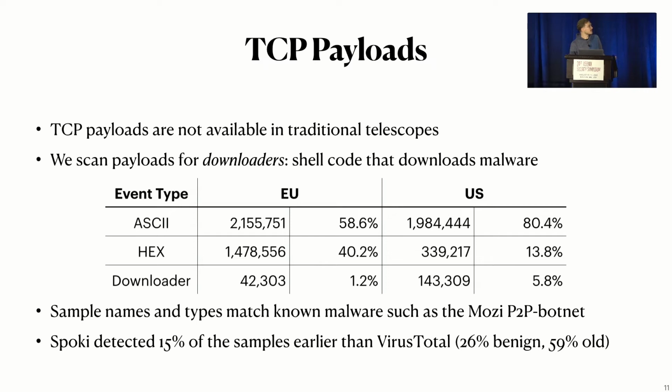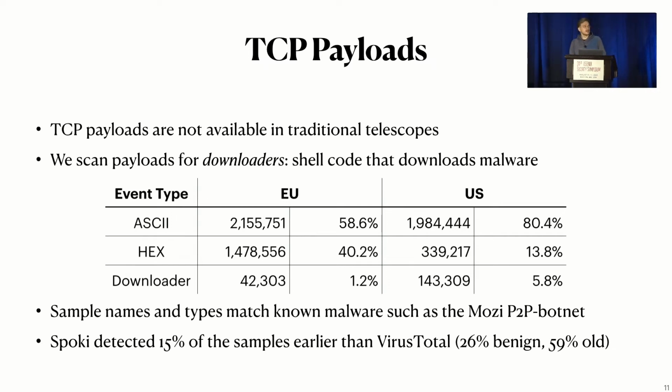Across our whole data set, we saw that about 60% in the EU and 80% in the US were ASCII decodable, so plain text payloads. About 40% and 13% were binary payloads that we saved as hex encoded strings. And lastly, we can see that about 1% in the EU and 6% in the US contain these downloaders. The sample names and types of the malware we downloaded here match known malware, such as the Mozi peer-to-peer botnet.